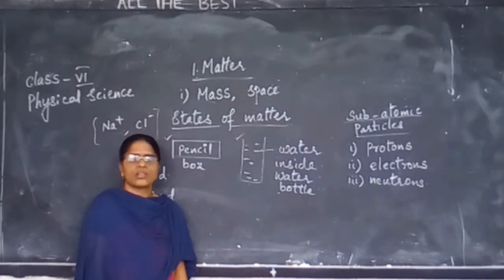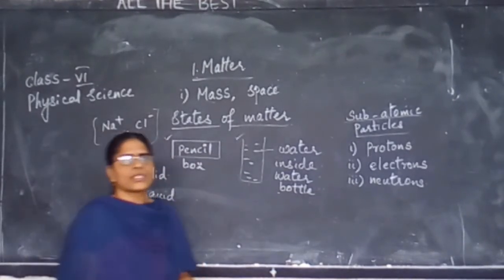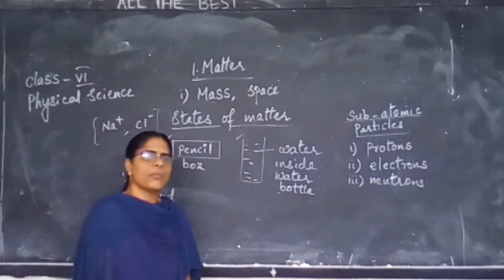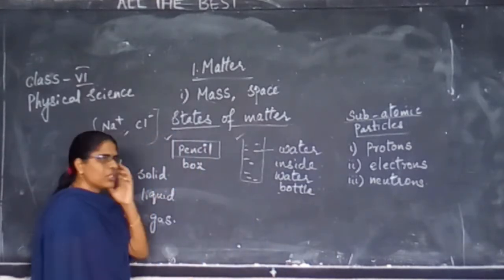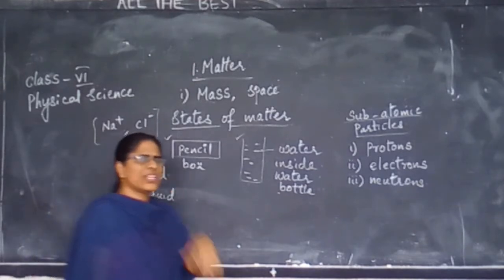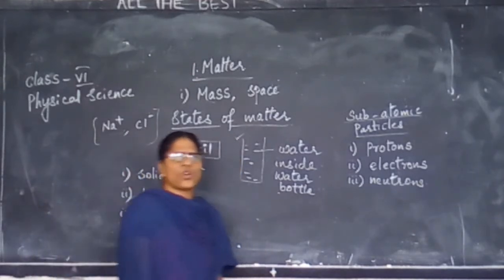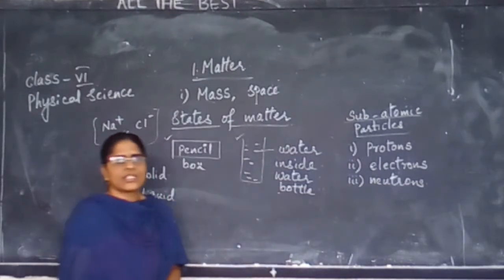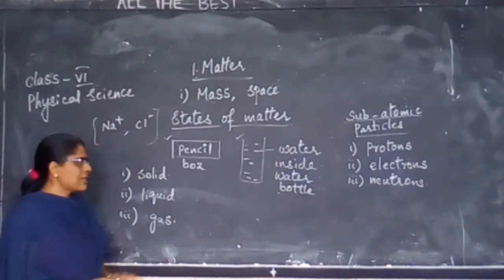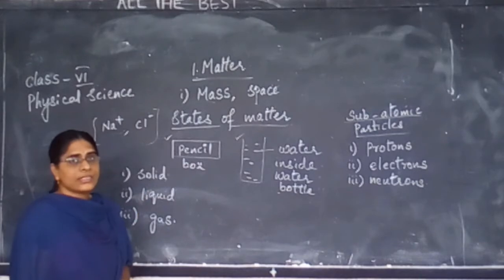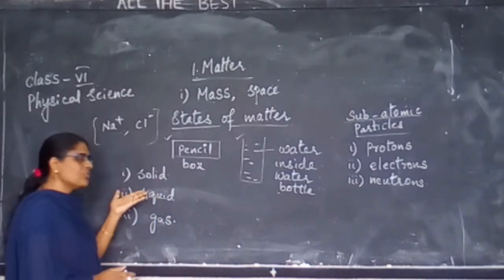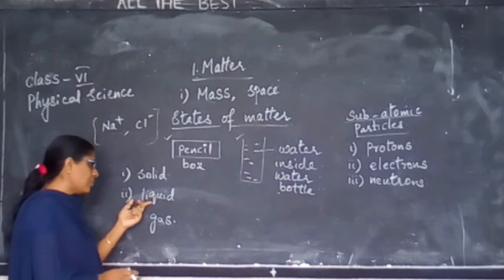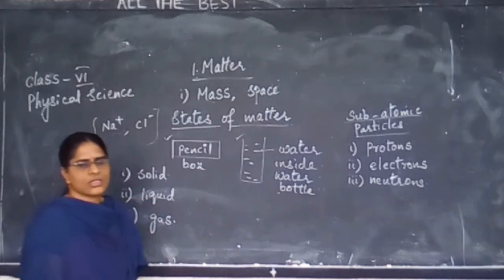Yes, because they have mass and occupy space, we can call them matter. In our day-to-day life we see so many objects. Some are liquids, some are solids, and some are gases. Hence, matter is divided into three states: solid, liquid, and gas.